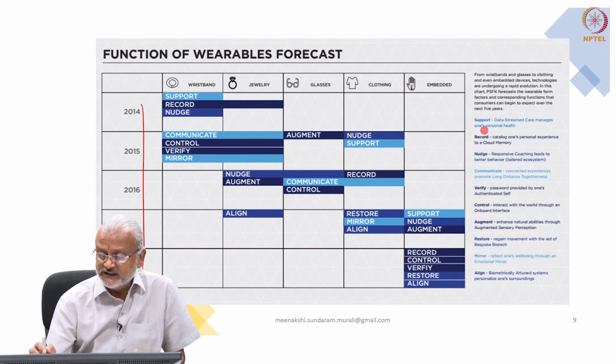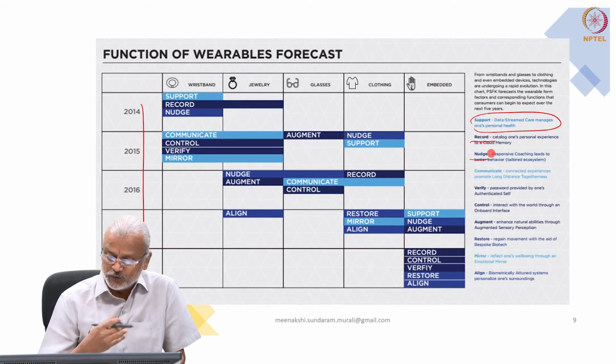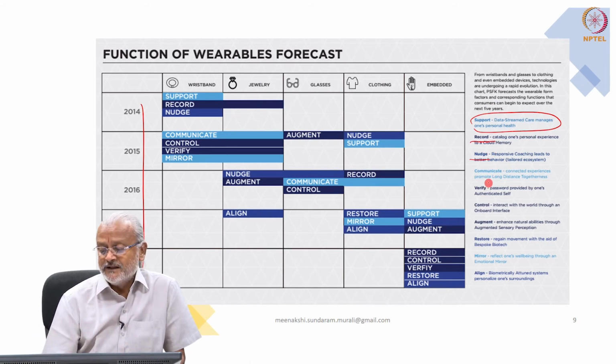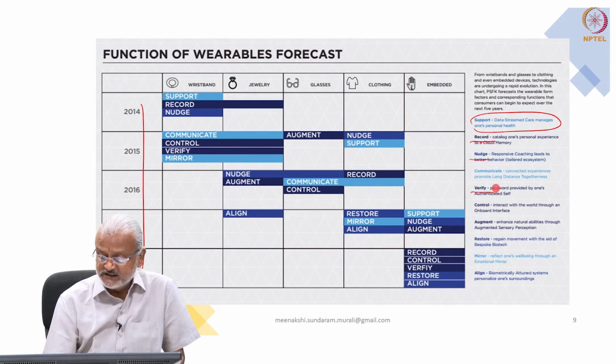So notice the legend here. Support means data is streamed, care manages one's personal health, record is one activity, nudge is more like a sportsman behavioral correction, or even a student behavioral correction. Communicate is the one that is able to transfer data from one system to another system, and verification is more from the authentication side.